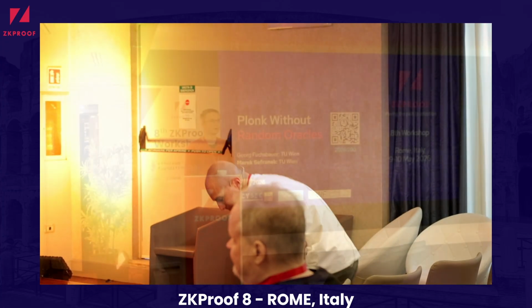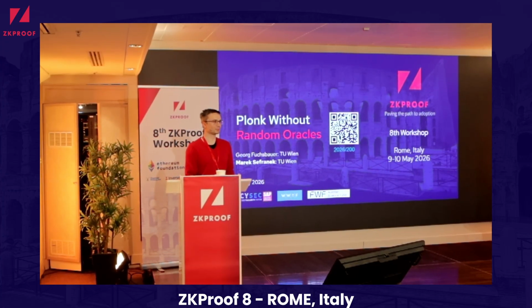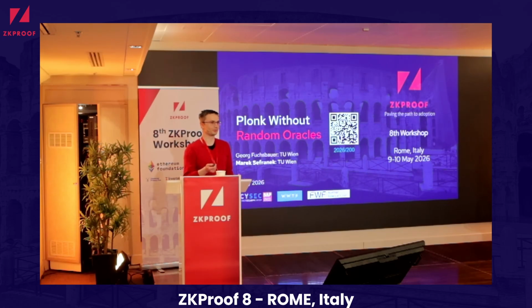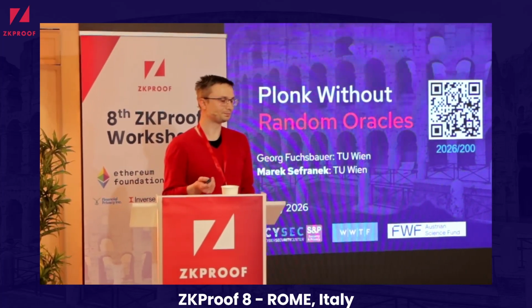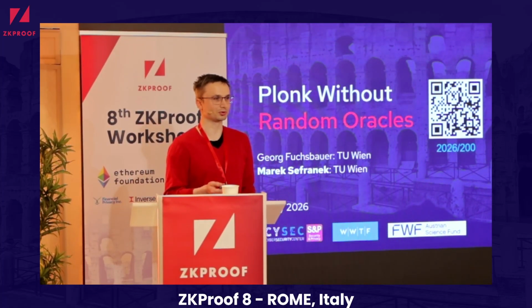Thank you. Hi, everyone. This is joint work with Georg Fuchsbauer. There's this famous saying, all roads lead to Rome. And also in cryptography, especially in the context of the FS transform, it often feels like all proofs lead to the ROM. So in this talk, we're going to find the one road that doesn't. And we will take the complementary approach to the previous talk, where we now want to prove security of Plonk without idealizing the hash function as a random oracle.